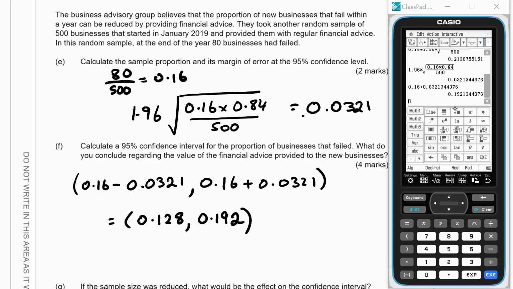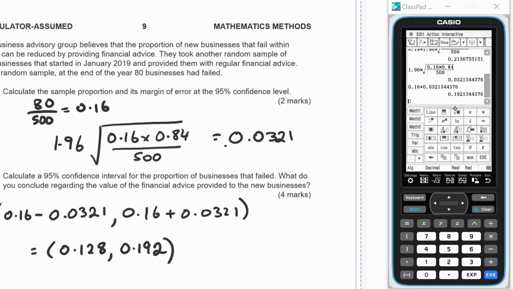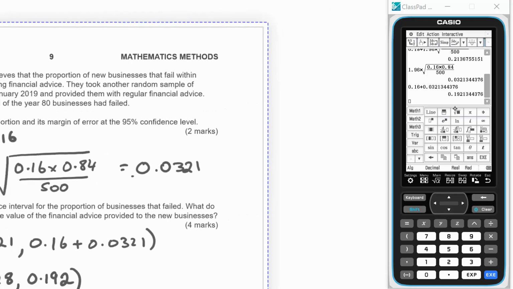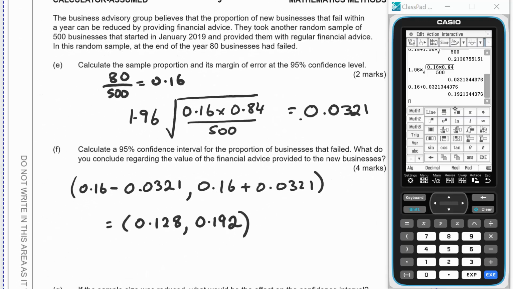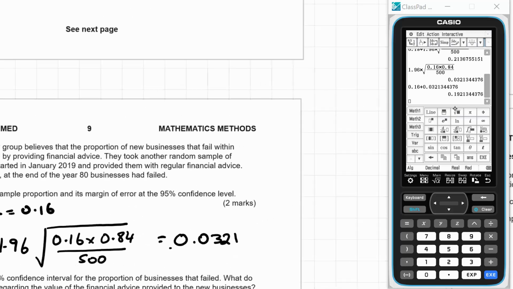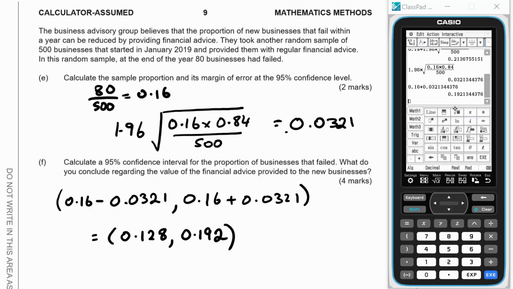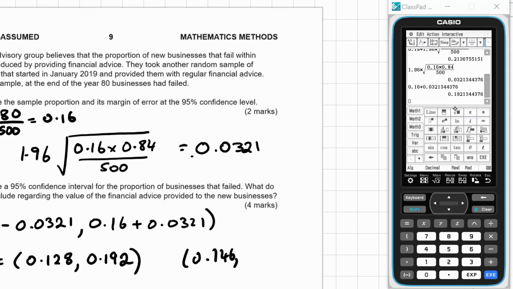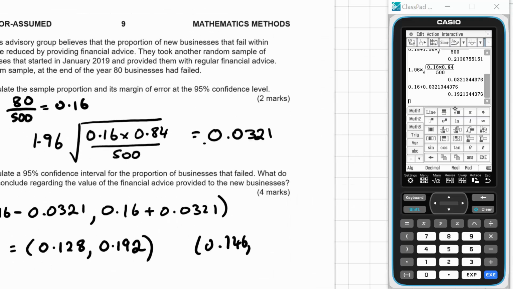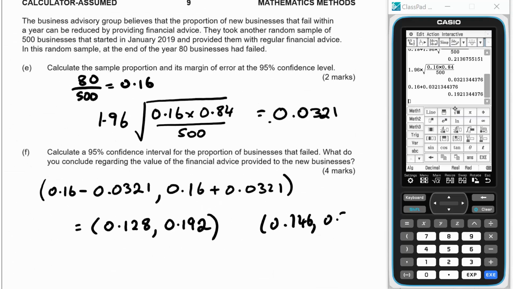So what could we conclude? Well, if we look at the other confidence interval that we had, 0.146 and 0.213, you can see there's considerable overlap.